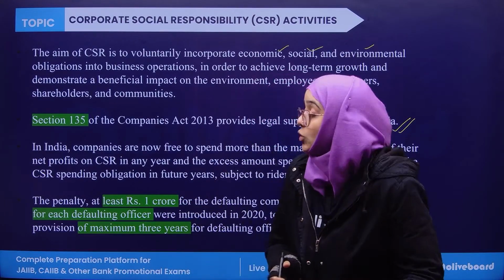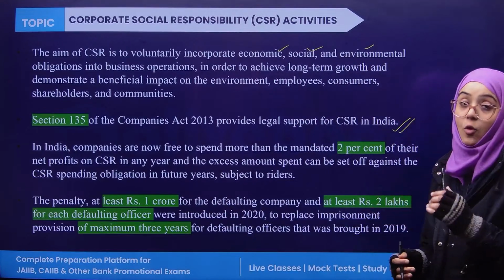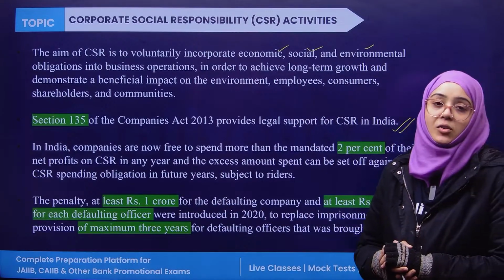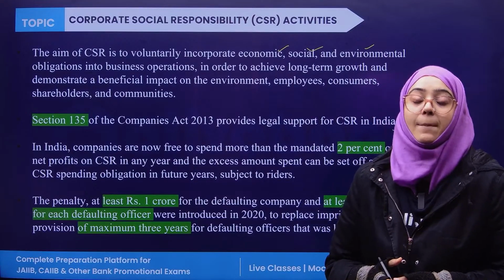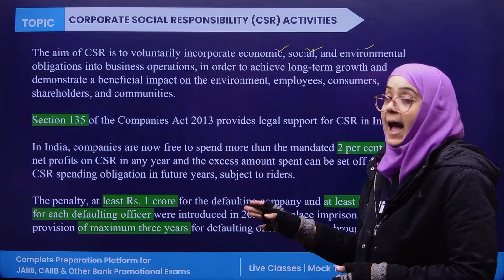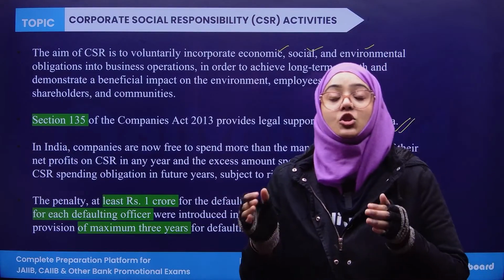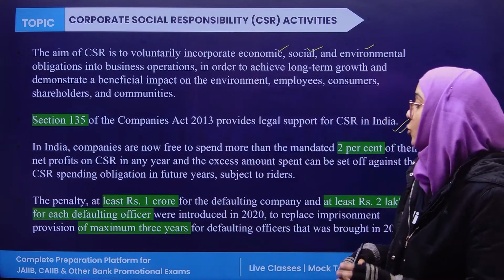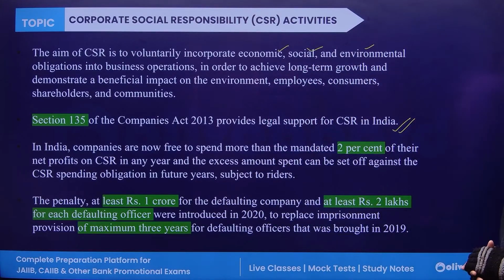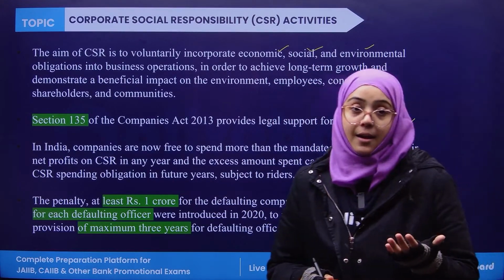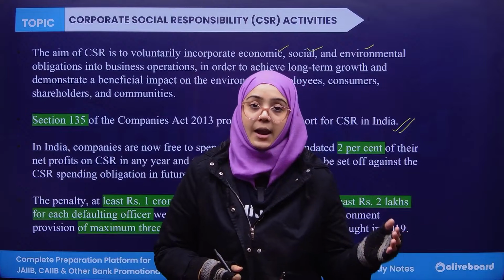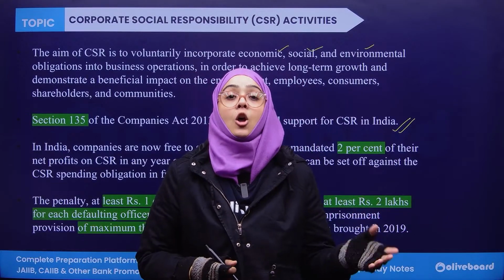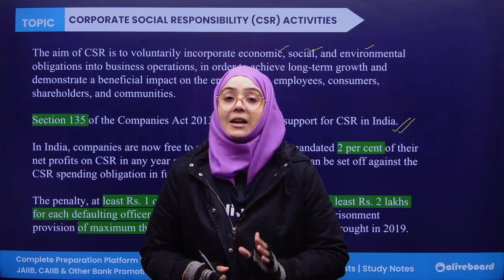Now, corporate social responsibility penalty. If you are not fulfilling corporate social responsibility as a corporate, you are fined a penalty of rupees 1 crore as a corporate, and for each defaulting officer, the penalty is rupees 2 lakh. Earlier, before 2020, a defaulting officer could be sent to jail, with imprisonment for approximately 6 months.